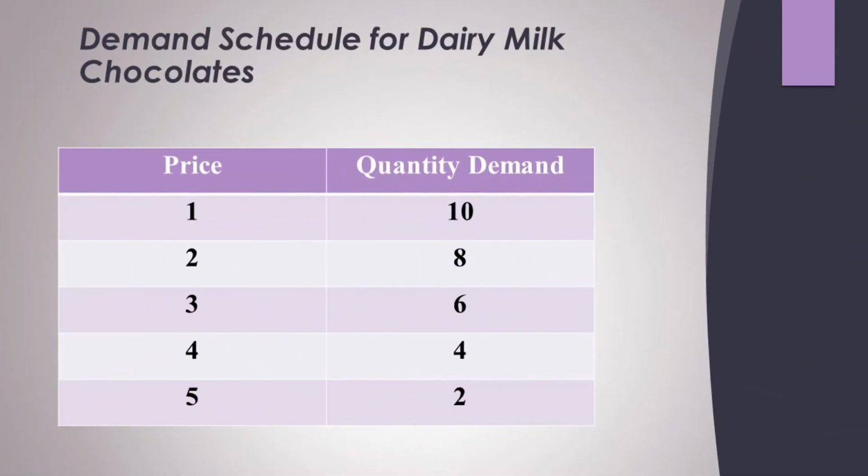Let's see the schedule of law of demand. What does this schedule show? This shows the quantity demanded of Dairy Milk chocolates, and the prices are 1, 2, 3, 4 and 5. Prices are increasing, so quantity demanded needs to decrease. So look at that: 10, 8, 6, 4 and 2.